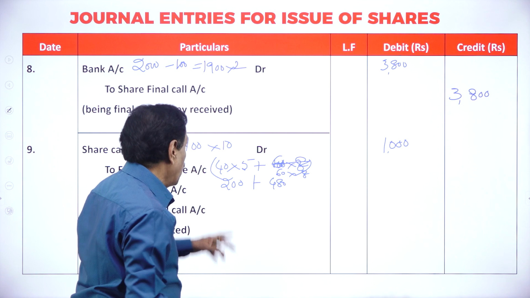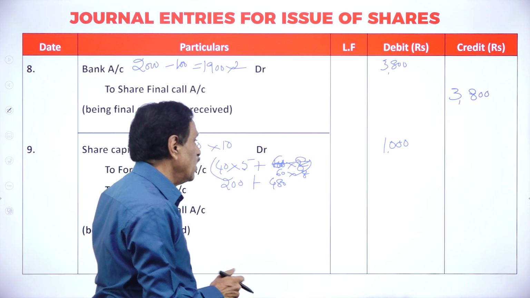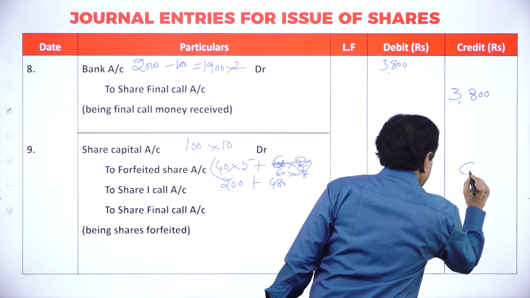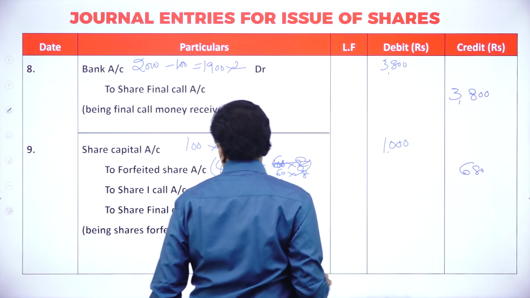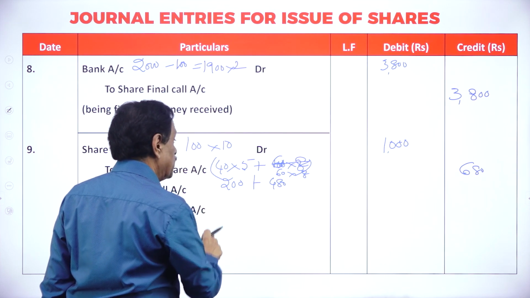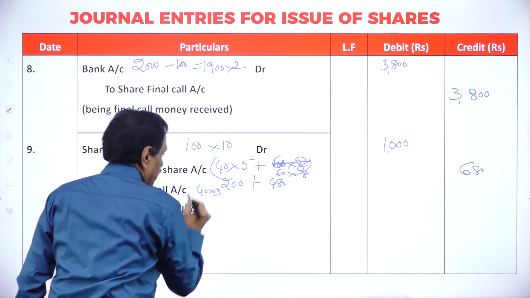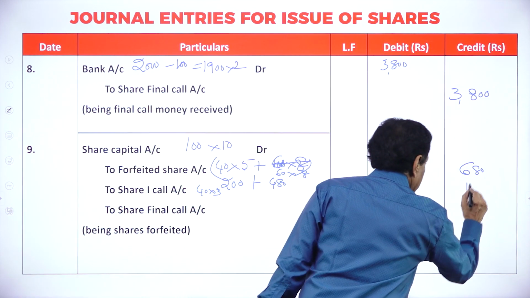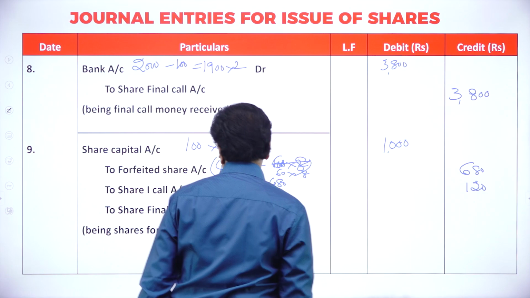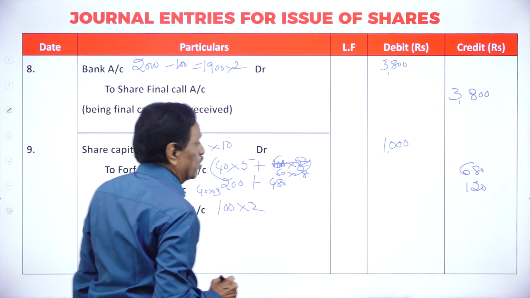How much he already paid? 200. Then he already paid 480. Totally how much already paid? 680. Then who fails to pay? The first man fails to pay. How many shares does he hold? First man 40 shares into 3, this is 120. Both failed in the final call. 100 shares into 2, 200.